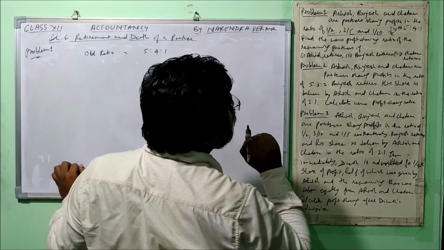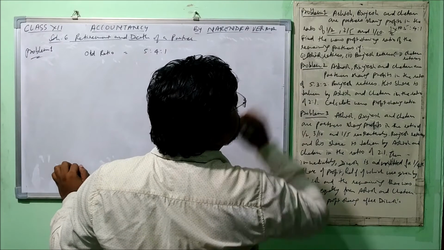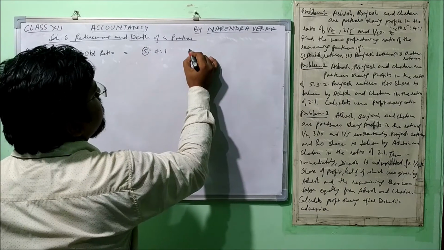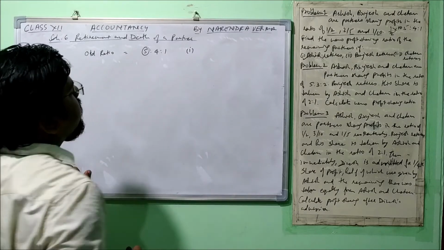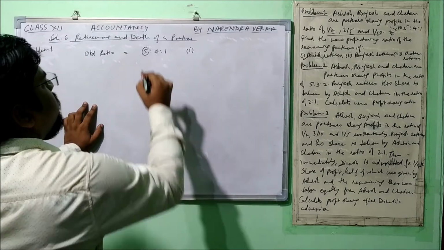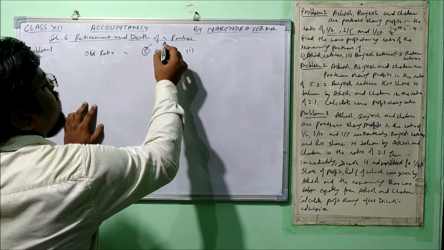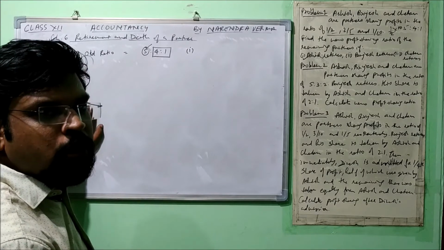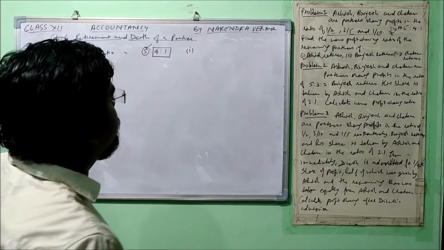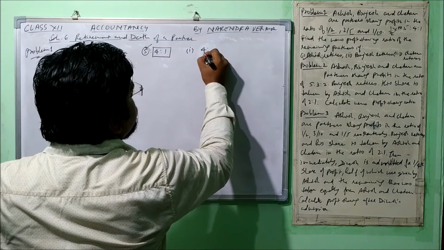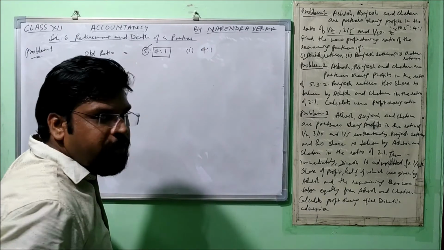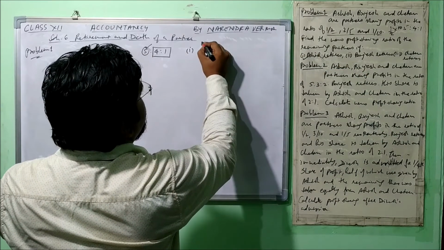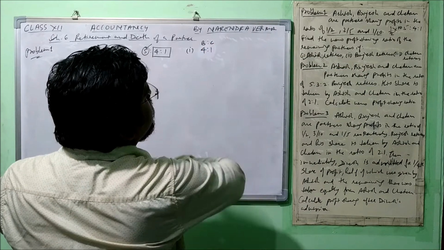Now, let's focus. Who is retiring? Here in the first case, Ashish is retiring. So let's calculate for the first case. See, it's very simple. If he is retiring, then the remaining partners will share their profit and loss in this ratio, in the absence of any other information. So the answer in the first case is 4:1, and they are Brijesh and Chetan.